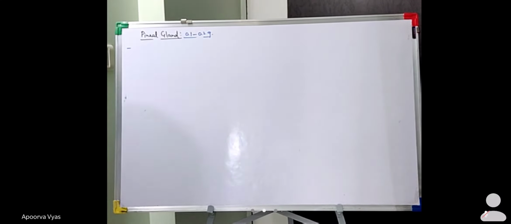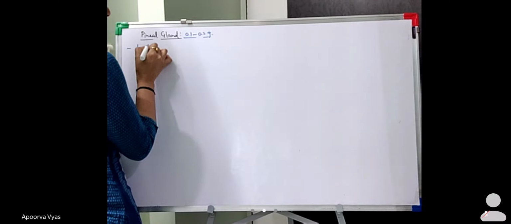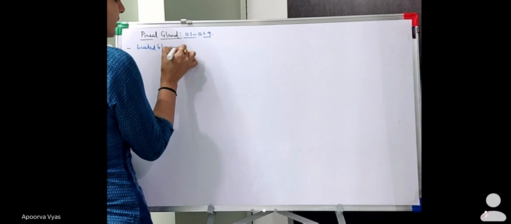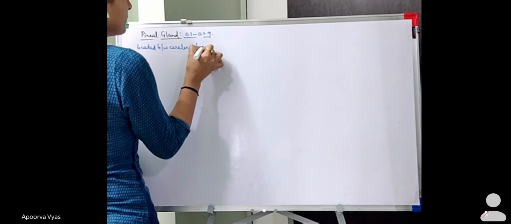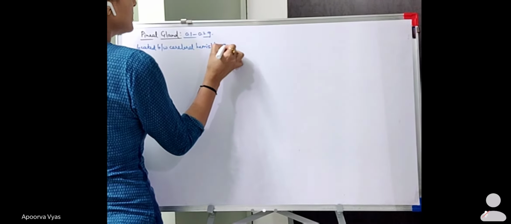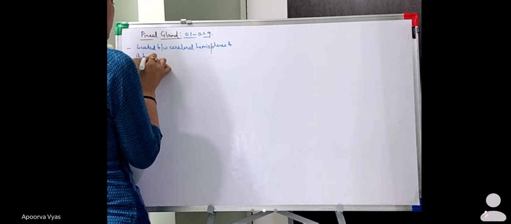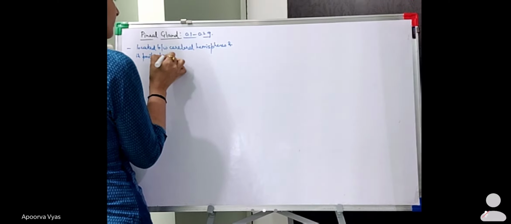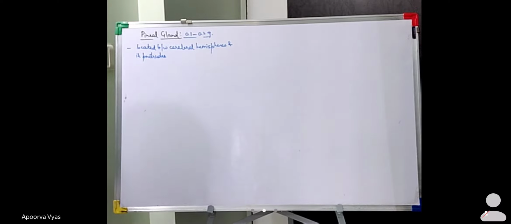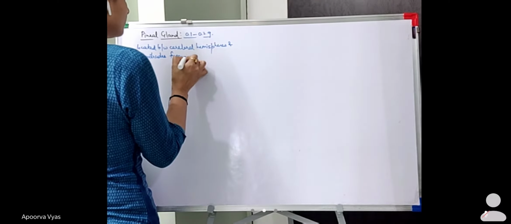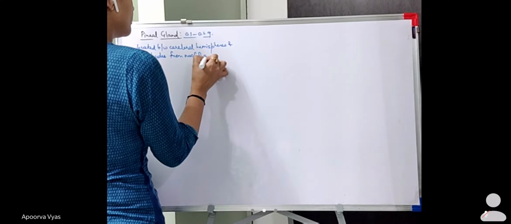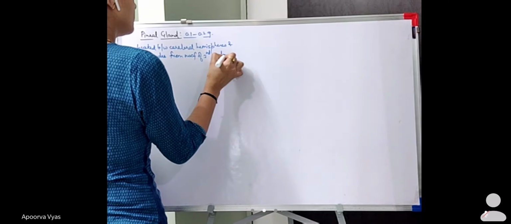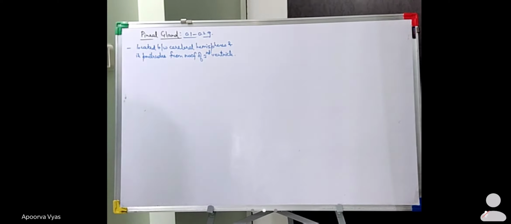So it is located between the cerebral hemispheres and it protrudes from the roof of the third ventricle. ठीक है? So this is the location of the pineal gland, and what does that do?